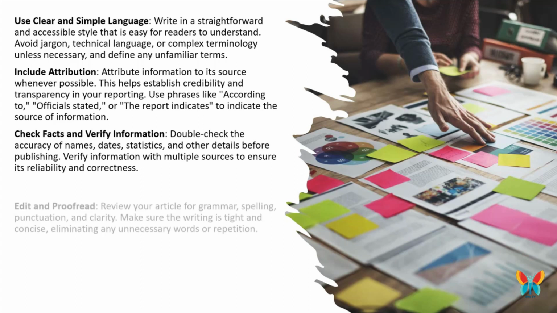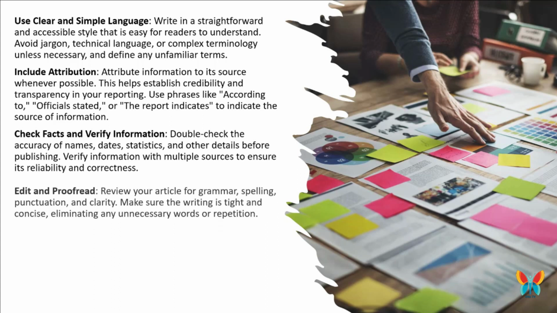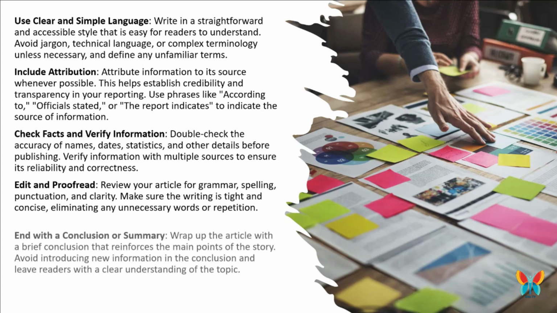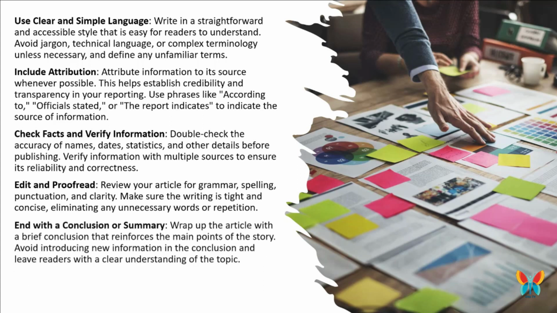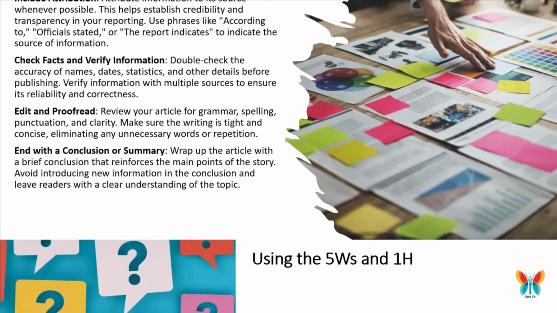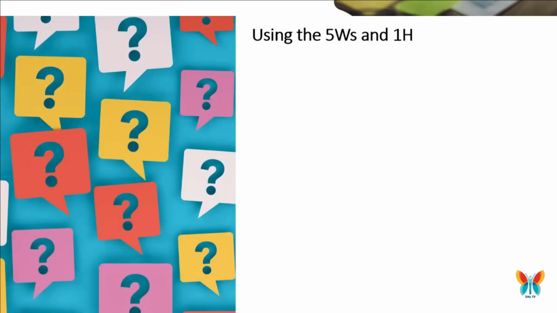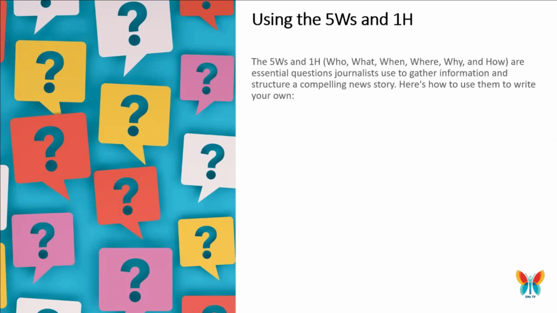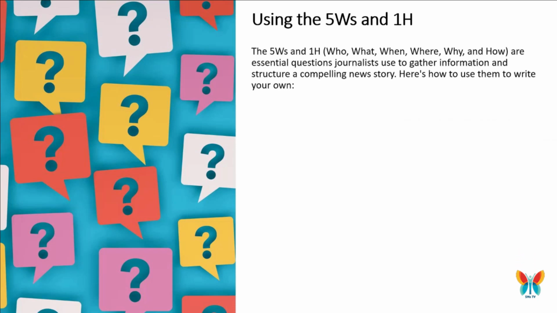Include attribution. Attribute information to its source whenever possible. This helps establish credibility and transparency in your reporting. Use phrases like "according to," "officials stated," or "the report indicates" to indicate the source of information. Check facts and verify information. Double-check the accuracy of names, dates, statistics, and other details before publishing. Verify information with multiple sources to ensure its reliability and correctness.